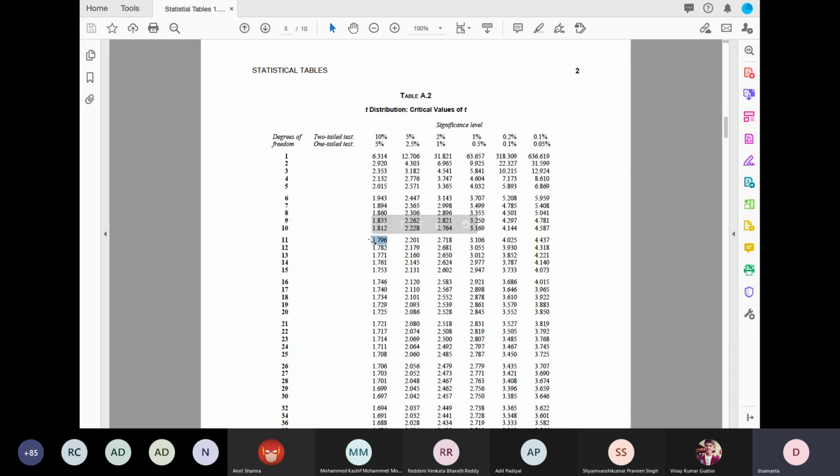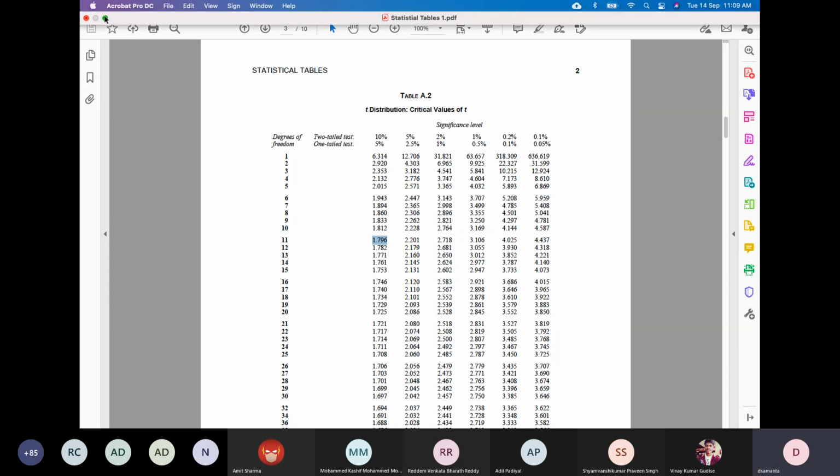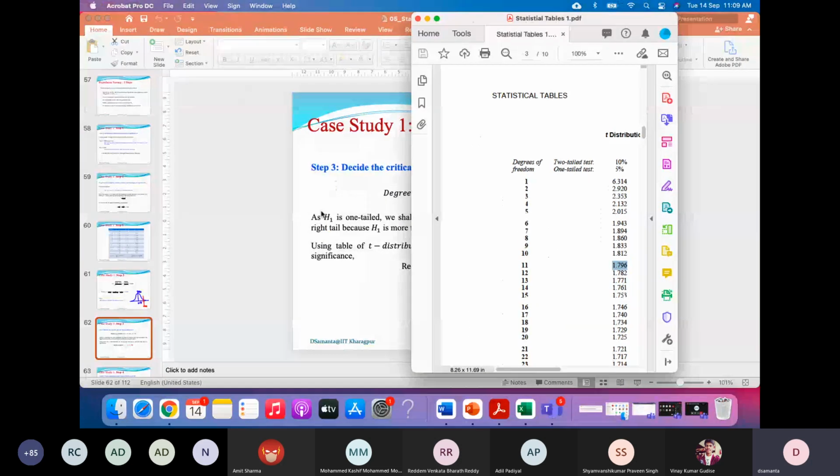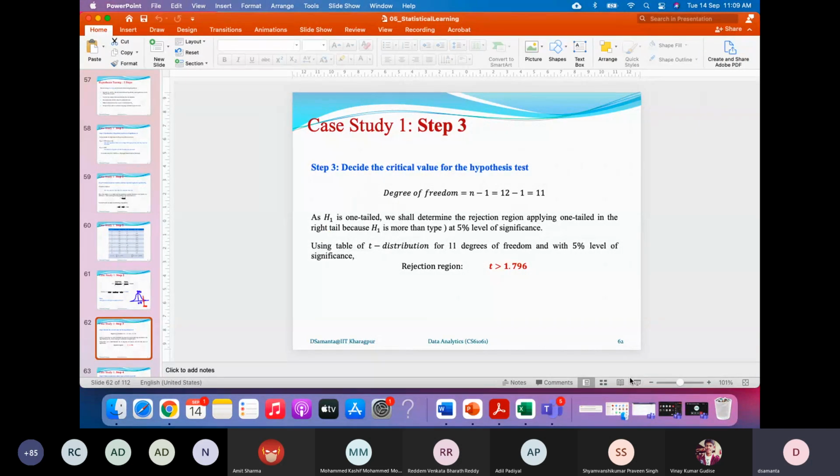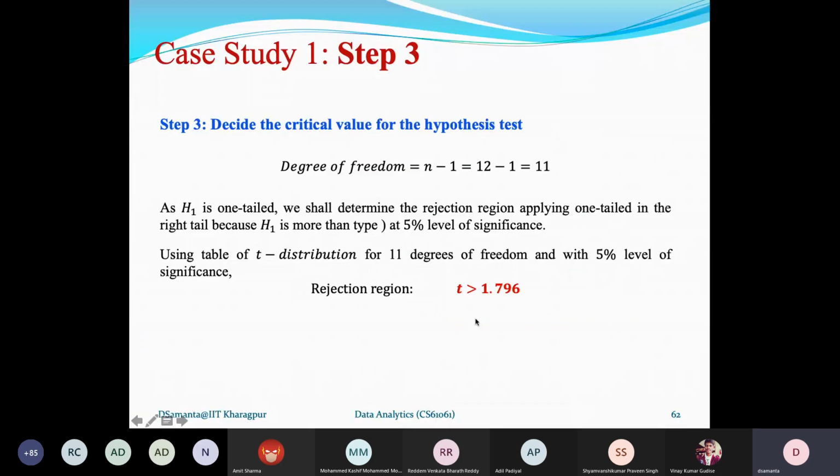That means this is the critical boundary for this t-test, 1.796. As you see here, this is the critical value, the boundary value for the rejection region.